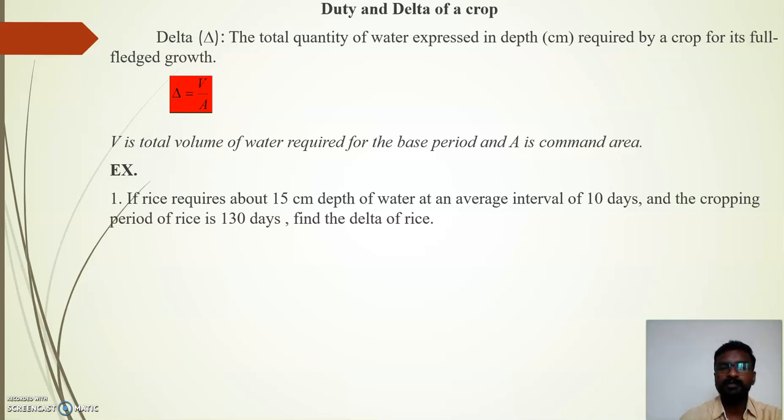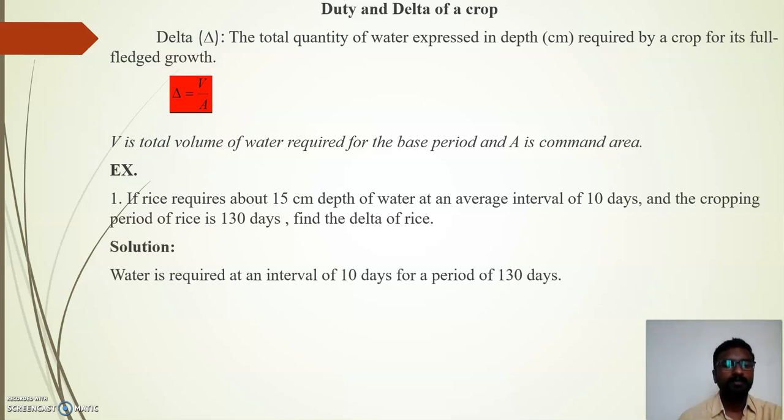Suppose rice requires about 15 centimeter depth of water, the average interval, meaning the frequency of irrigation, is 10 days, and the crop period of rice is 130 days. What would be the delta for rice? The solution: water is required at an interval of 10 days for a period of 130 days.